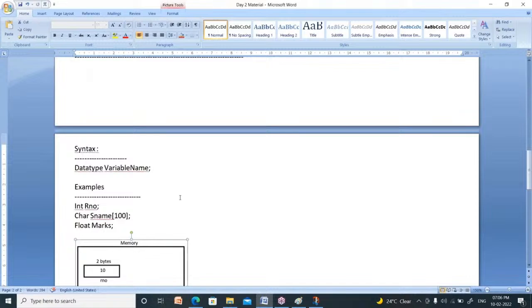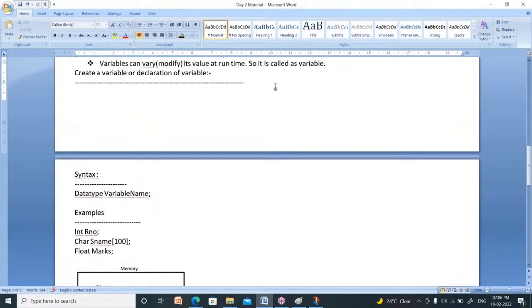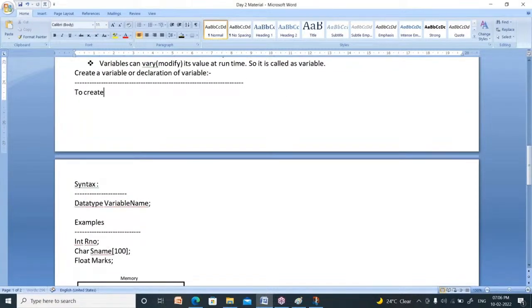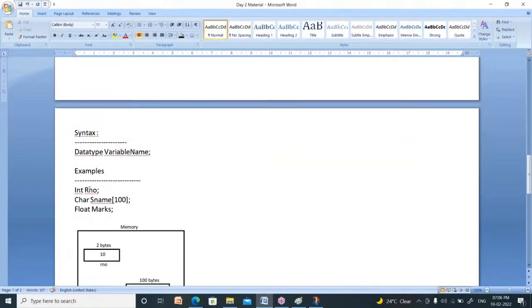Right. And now tell me how to create a variable. To create a variable, we have to specify the data type and the variable name. Remember one thing: before using the variable, you have to create it. First you have to create, then you can use.